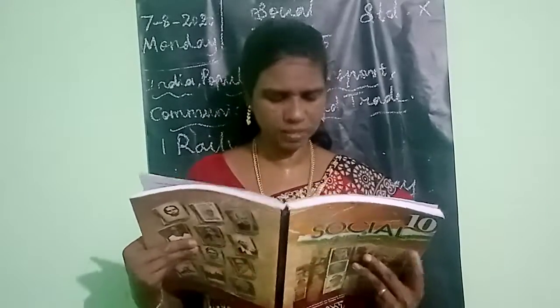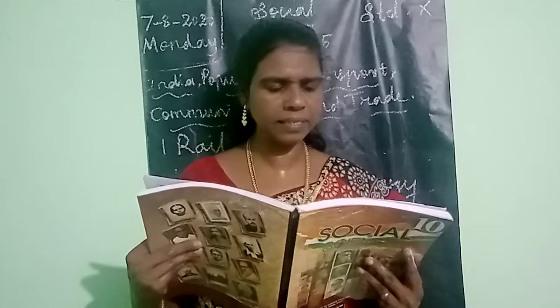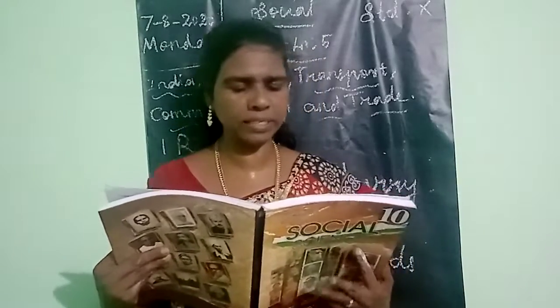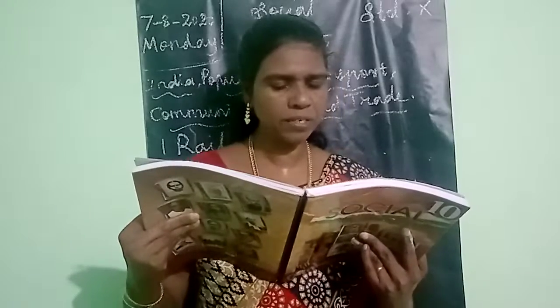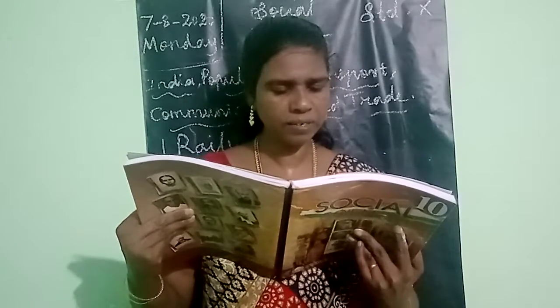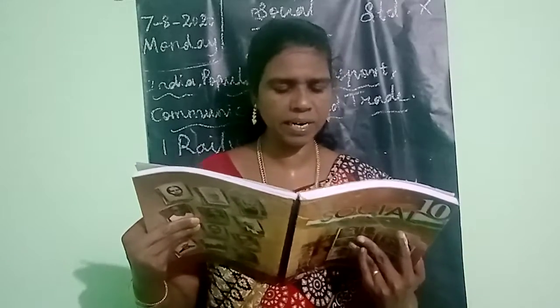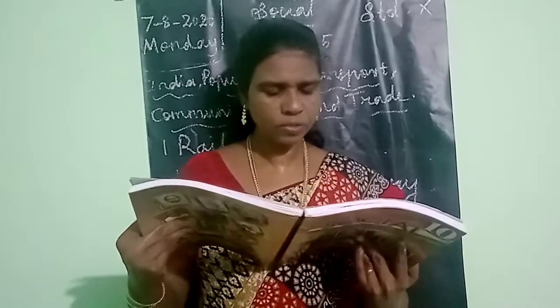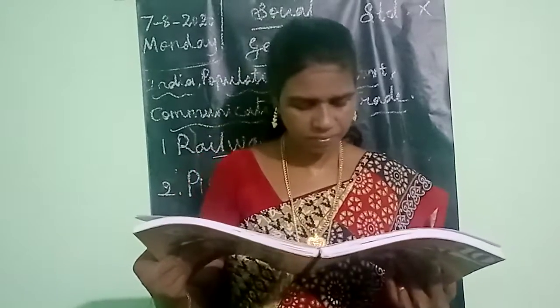Up to there, mark it. Then the next one is the table column, that is 17 zones and headquarters. It is a very important one-word question, students. Often questions will ask about Southern Railway, Northern Railway or Central Railway. So it is an important one-word question, you note it and study.